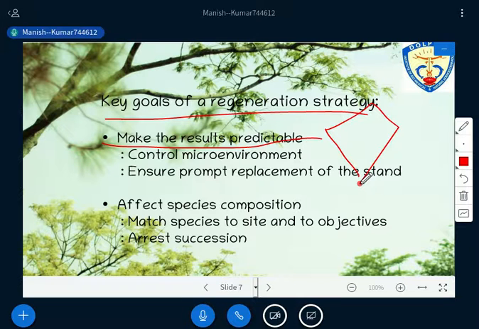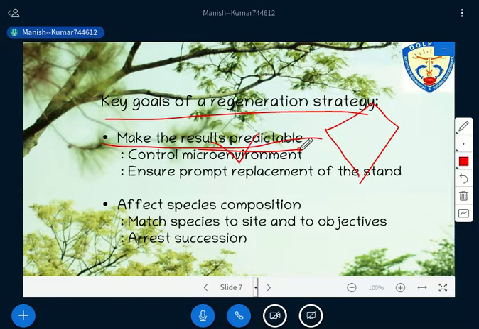Since all this practice has been induced or implemented by humans, you are able to predict the result, what will happen to your crop, because you know all the kinds of soil working you have done. You also know the species that you have selected, where you got the species, and the seeds you selected. If you have all the information, you are able to predict what will happen after 5 years or after 10 years.